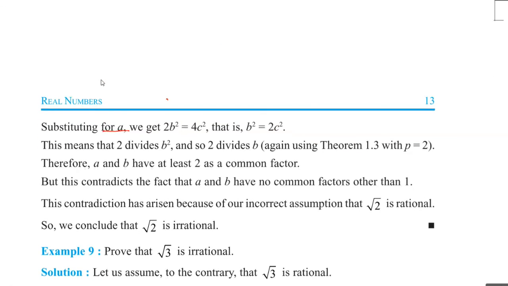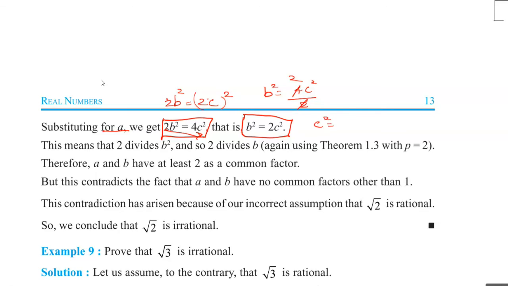So we get 2b square equals 2c the whole square, which means 2 square is 4 and c into c is c square. 2b square equals 4c square, and by this we get b square equals 2c square. So c square equals b square by 2.